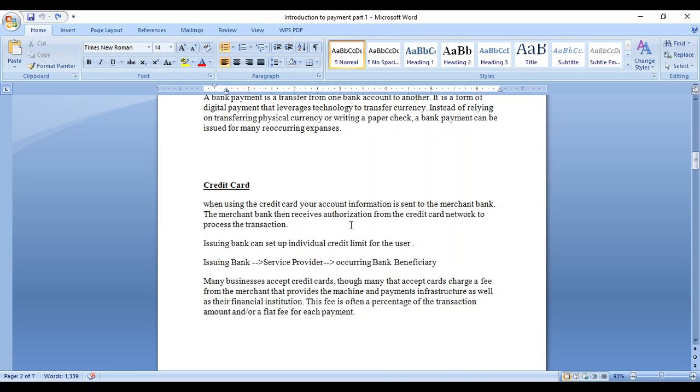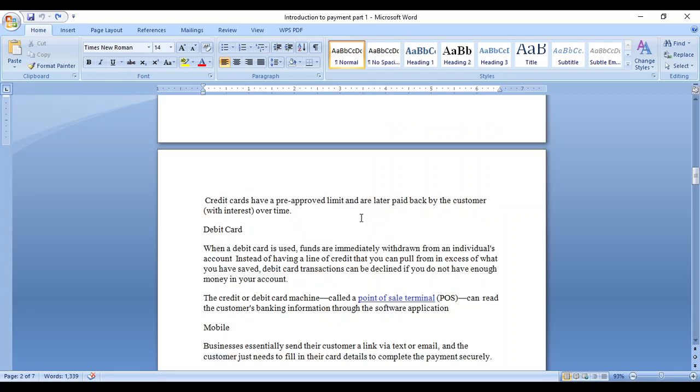See, whenever you do the transaction, they take a service charge. That service charge is shared with the Visa and Mastercard network also. When you use the credit card, they put the charge on your limit, based on your limit, a flat fee or transaction-wise fee like that. Credit card is a pre-approved limit, because they have given some amount. Based on that amount you can spend, and again you can repay over a period of time.